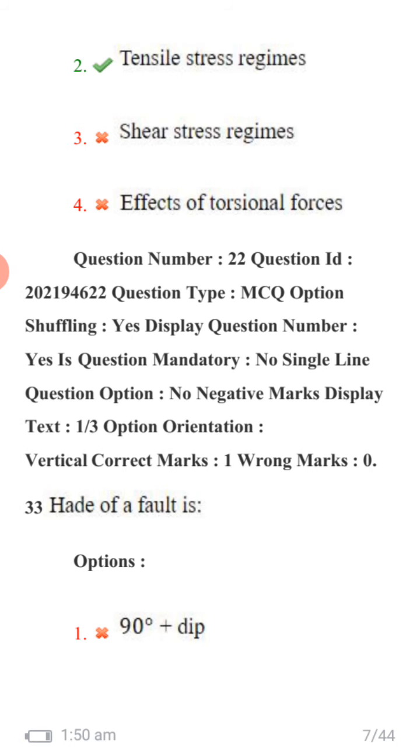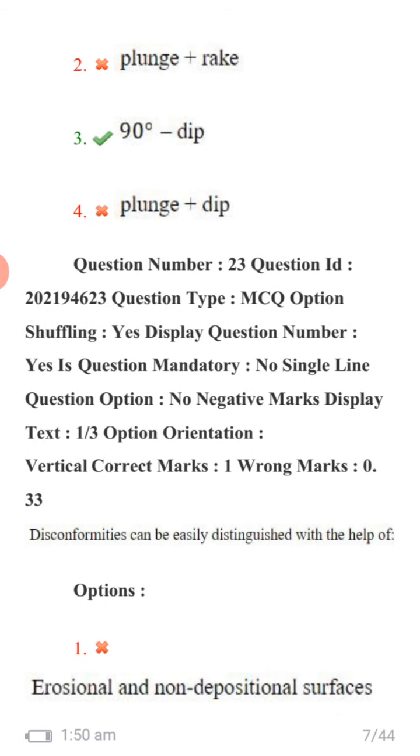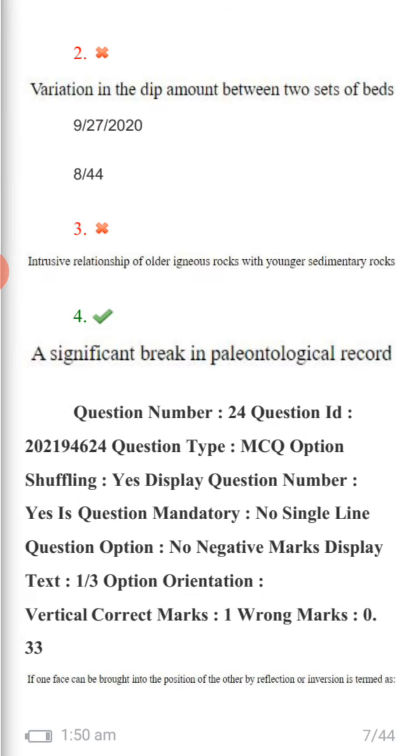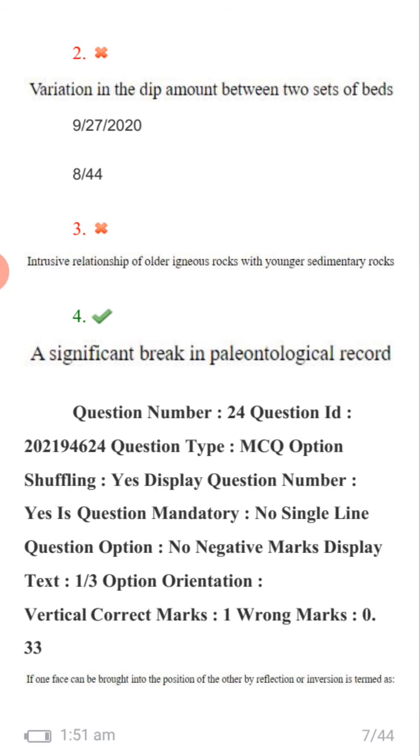Hade of fault is 90 degrees minus dip. Disconformities can be easily distinguished with the help of a significant break in paleontological record.